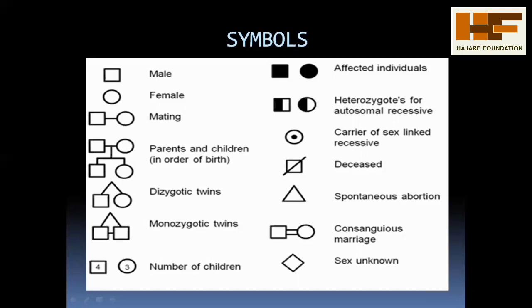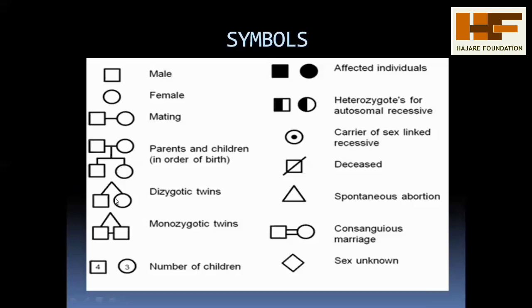Pedigree analysis also has different types of symbols. The square represents the male, and the circle represents the female, and the line joining male and female represents mating, and this represents the parents with children. Whenever male and female undergo fusion, it produces new offspring, which we call children.